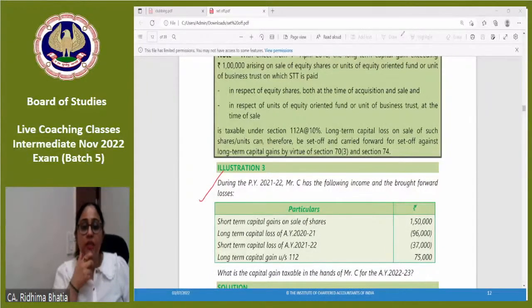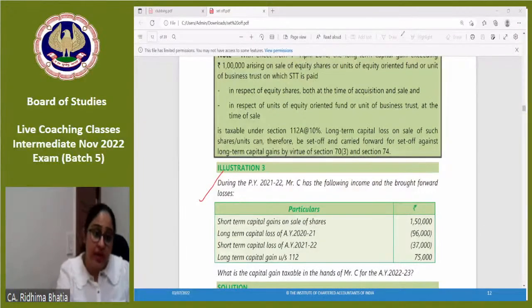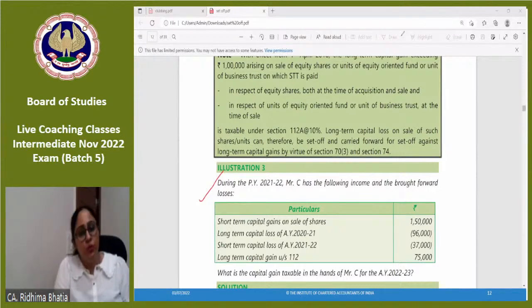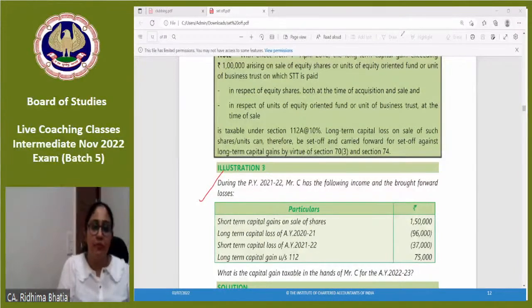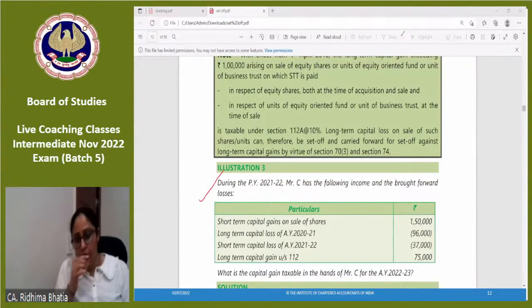Very good, Mahadev. 1,13,000 of what? Short term, long term? Very good question, Pooja. Pooja is asking, ma'am, long term capital loss under section 112 and long term capital gain under section 112A, can they be adjusted? Yes, they can be adjusted. Even if they have different rates, yes, they can be adjusted. So if you have long term capital gain under 112 and long term capital loss under 112A, you can adjust it. Definitely you can.